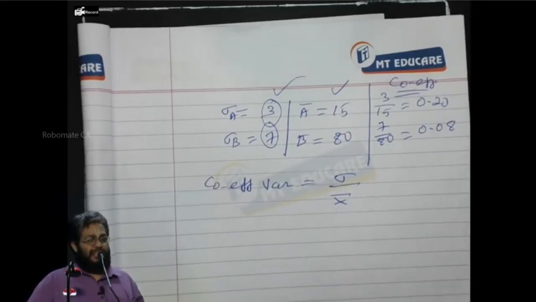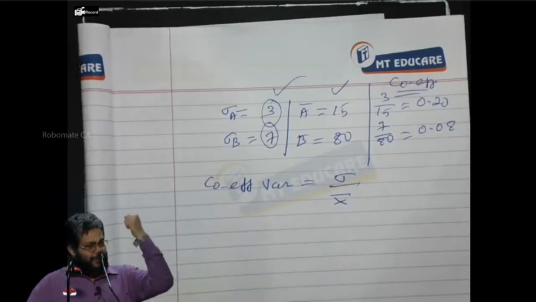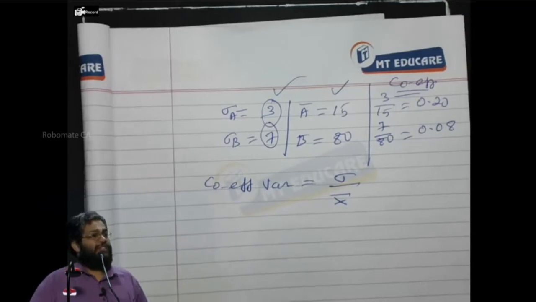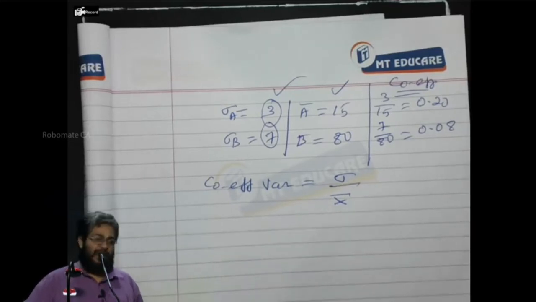Coefficient of variation is equal to, don't write COV, because COV becomes covariance, an altogether different concept. Okay. Coefficient of variation is equal to sigma by x bar. That means standard deviation divided by mean. That's what I mean: coefficient of variation is equal to standard deviation divided by mean.